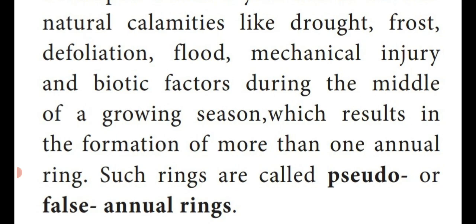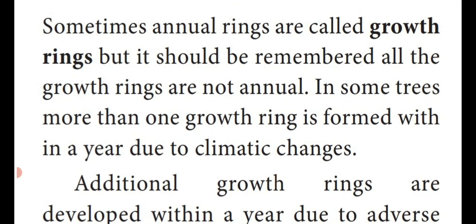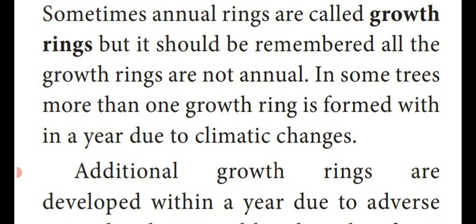It is another important 3-mark question: what are pseudo annual rings or false annual rings? What is the answer?